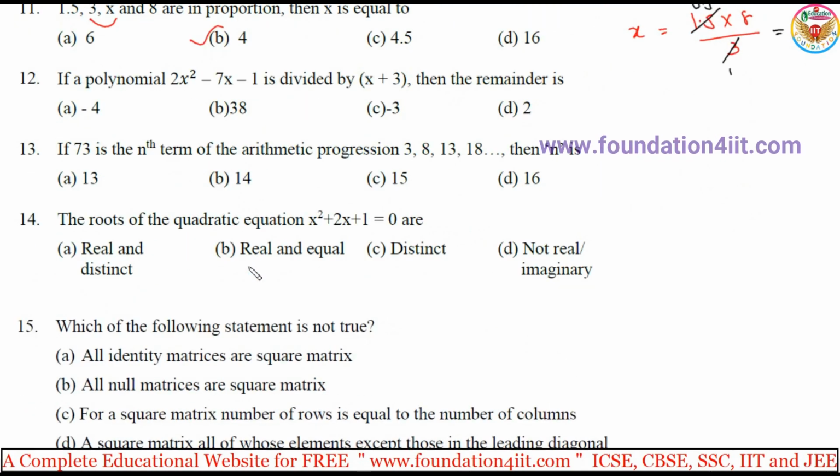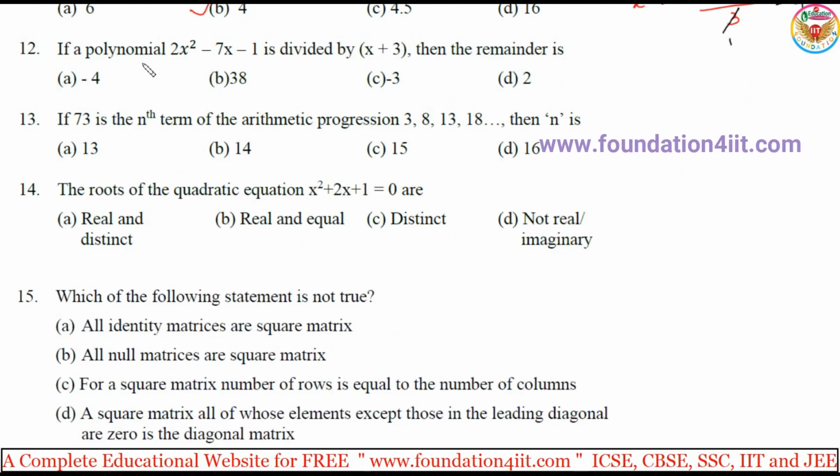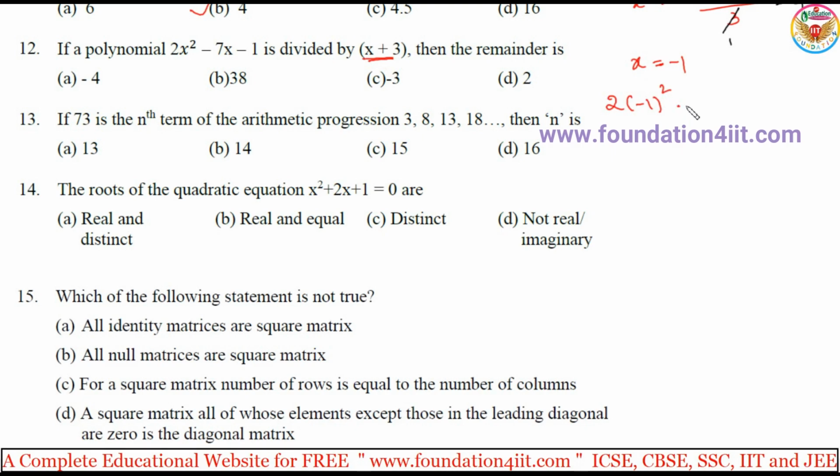And next one. If a polynomial 2x square minus 7x minus 1 is divided by x plus 3, then the remainder. It's divided by x plus 3, right? So x is equal to minus 1. You substitute in the given polynomial. Then the remainder is 2 into minus 1 square minus 7 into minus 1 minus 1. Simplify: minus 1 square is 1, 1 into 2 is 2, this is plus 7, minus 1. 2 plus 7 is 9, 9 minus 1 is 8.